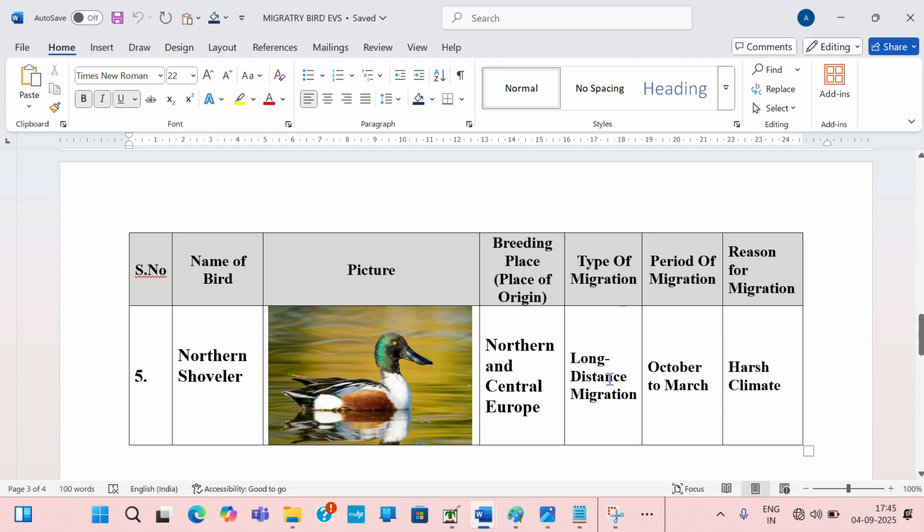Type of migration is long distance migration. Period of migration is October to March. Reason for migration is harsh climate.